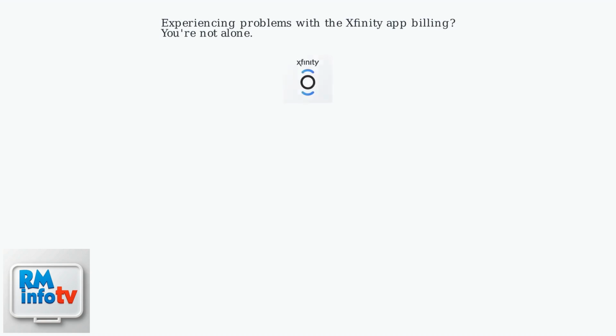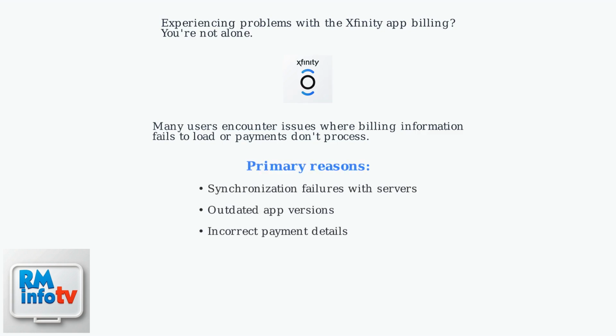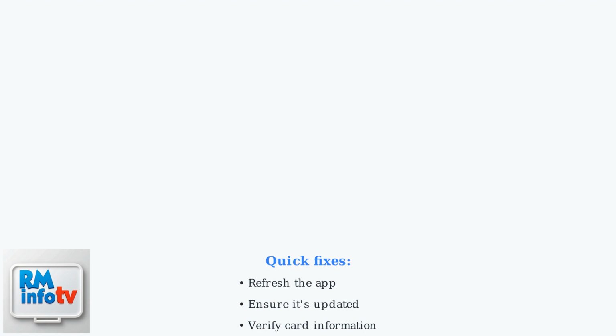Experiencing problems with the Xfinity app billing? You're not alone. Many users encounter issues where billing information fails to load or payments don't process. The primary reasons often relate to synchronization failures between the app and Comcast servers, outdated app versions, or incorrect payment details. The quickest fixes involve refreshing the app, ensuring it's updated, and verifying your card information.